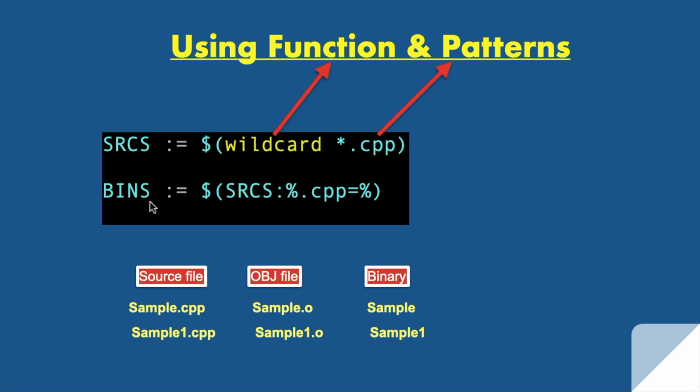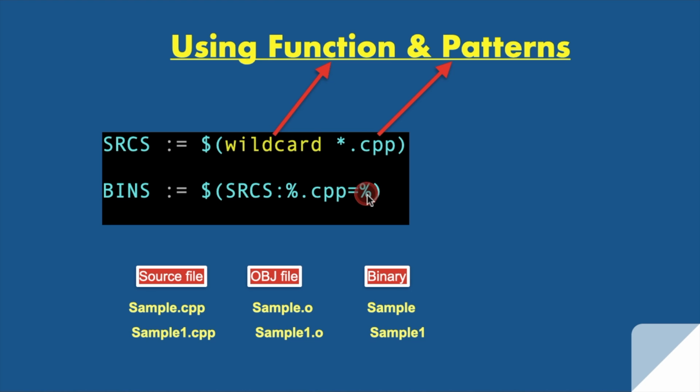Likewise, if you want to store object file names, let's take one more variable and store object file names using this trick. So if we are saying percent sign, then we are getting what? Name of the file only, right? Here sample, here sample1. This percent sign is the name of the file. From this pattern, name of the file and extension, take only the file name, stored inside bins.